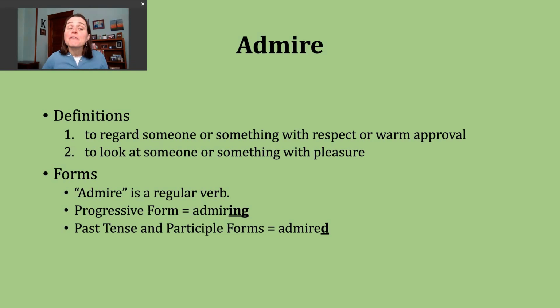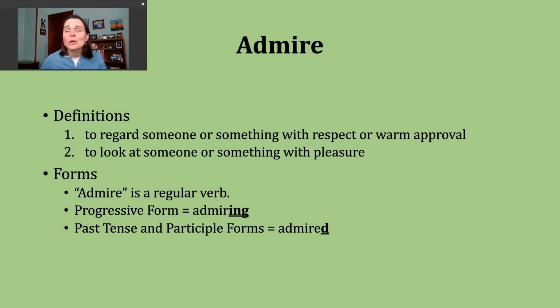You should know that the verb admire is a regular verb. To make the progressive form of this verb, we need to drop the E on the end, and that's because our verb ends with a vowel consonant E pattern. When we drop the E and add ing, that forms admiring.